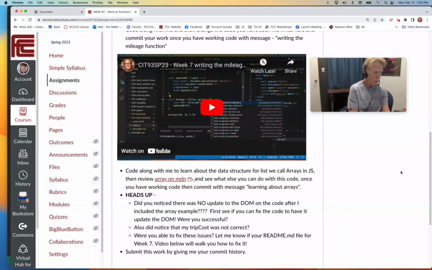But what I want you to do, and there's two issues in this file I'll go over, but take this opportunity to see if you can fix it first, because part of learning how to code, right, is learning how to see or how to fix errors. And not that you have to be great at it right now, but the other thing is that because I'm asking you to report to me in the README file, right, were you able to fix them?